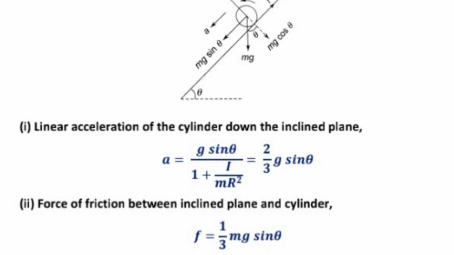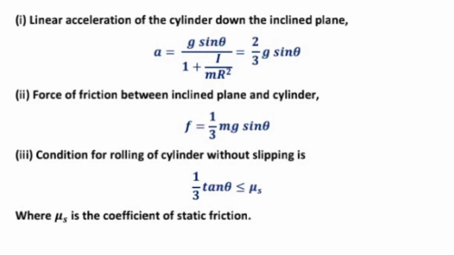Number 2 is the force of friction between the inclined plane and the cylinder, F equal to 1 upon 3 mg sin theta. Number 3 is the condition for rolling of the cylinder without slipping: 1 upon 3 tan theta should be less than mu. Mu means the frictional coefficient.